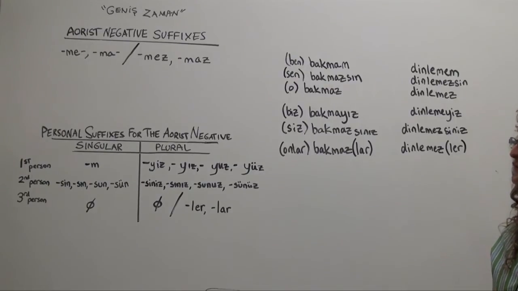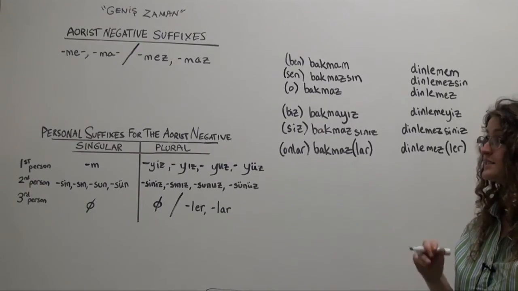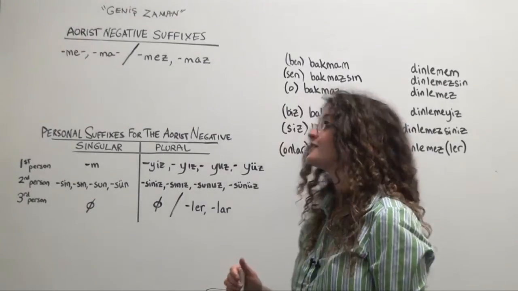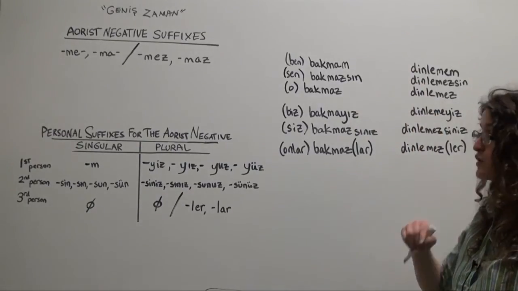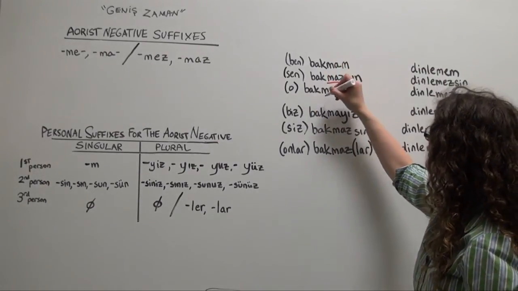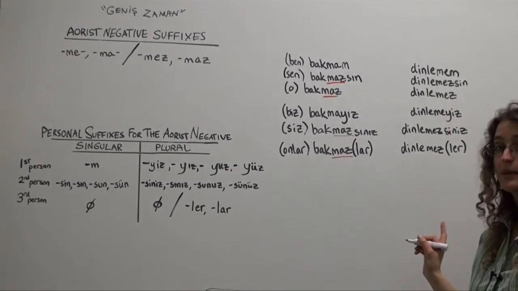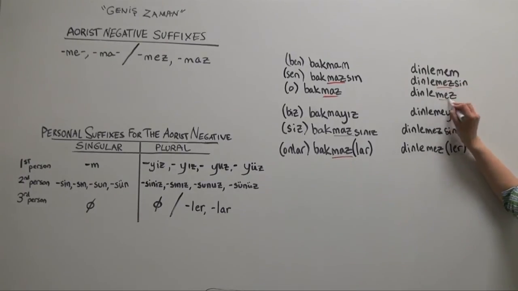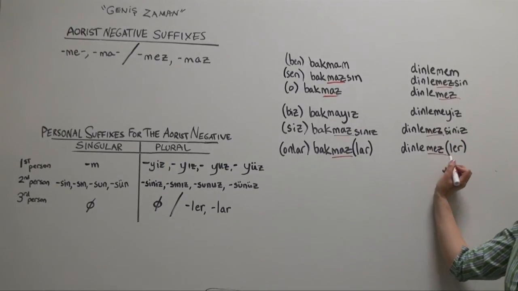I just want, before we finish this video, to draw your attention to which forms of the aorist in the negative receive this new maz negative suffix. So, any form in the second or the third person. So, sen bakmazsın, o bakmaz. Siz bakmazsınız, onlar bakmaz, or onlar bakmazlar. Sen dinlemezsin, o dinlemez. Siz dinlemezsiniz, and onlar dinlemezler, or dinlemez.